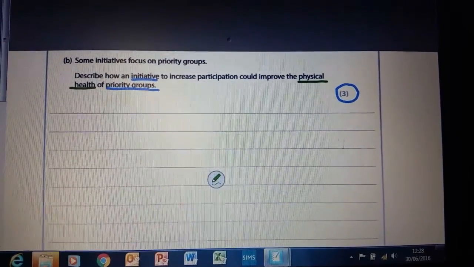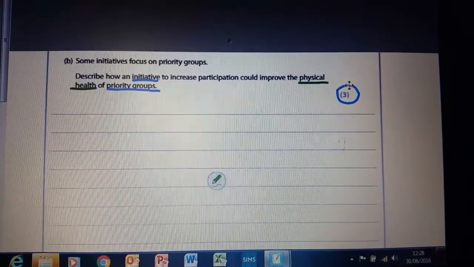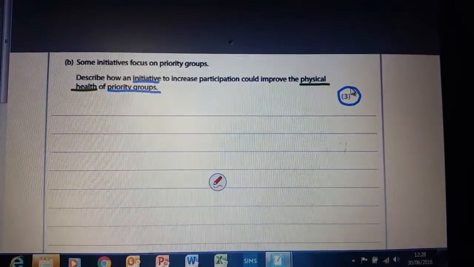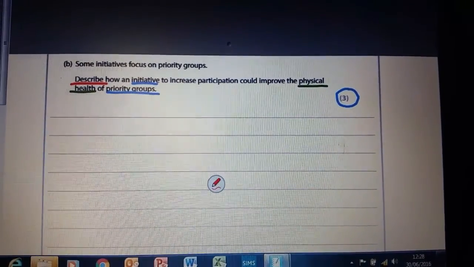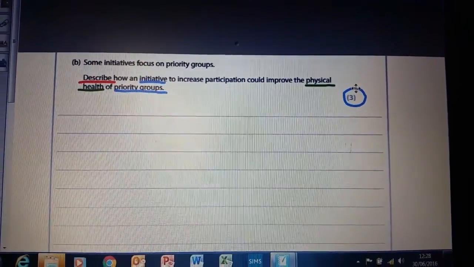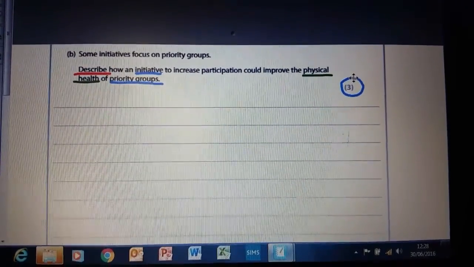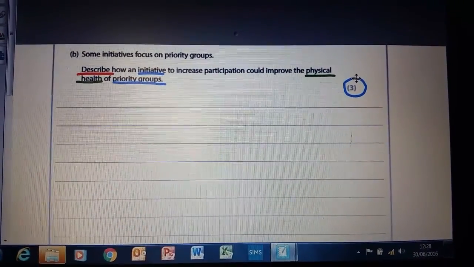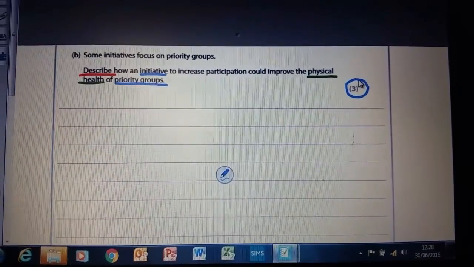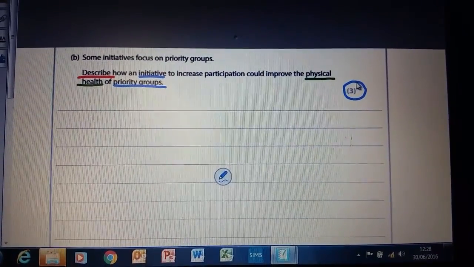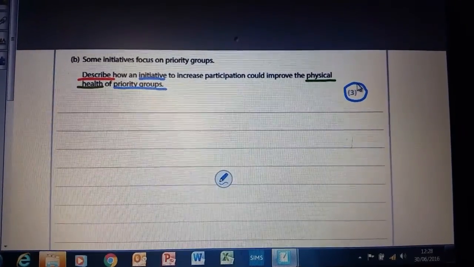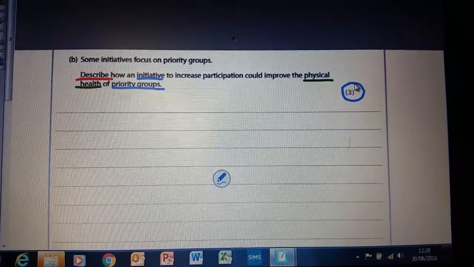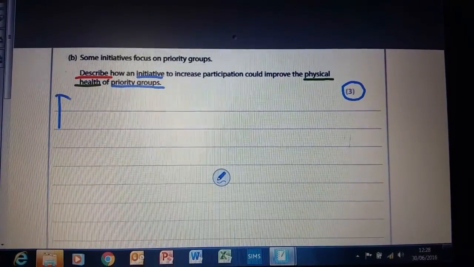Next thing we're looking at is the command word. Okay. So the command word is describe, so I'm going to highlight or circle that one. Okay, and quite often in the past, 3 mark questions are explain questions, but this one's obviously describe. It's a little bit different. So what do we need to do first? Okay, and we're going to go down a similar principle to what we've done before. So when we see describe, the first thing we're going to do is look to define something. So we're going to give a definition.